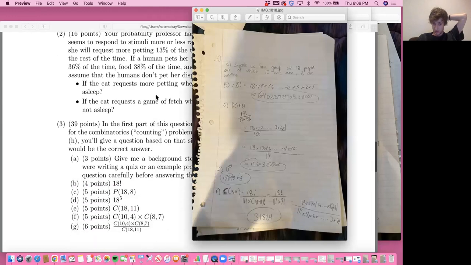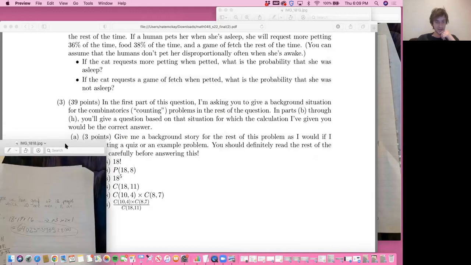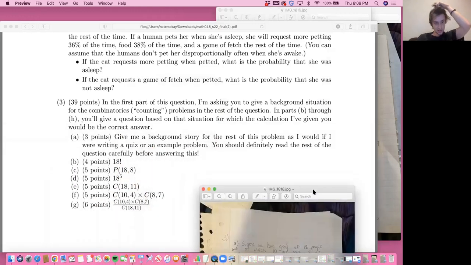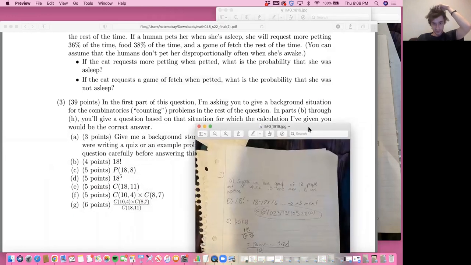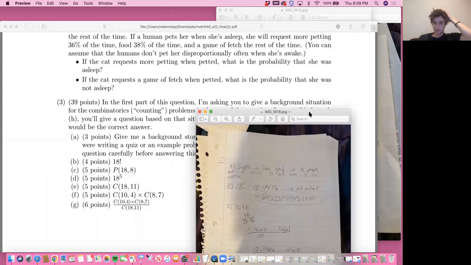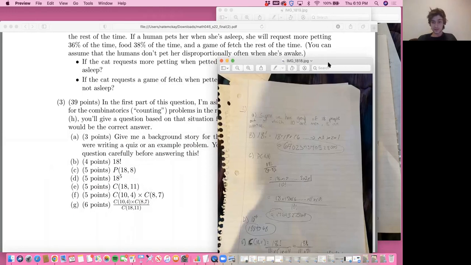All right, question 3. In the first part of this question, the background story that I did is: suppose you have a group of 18 people, out of which 10 are men and 8 are women.